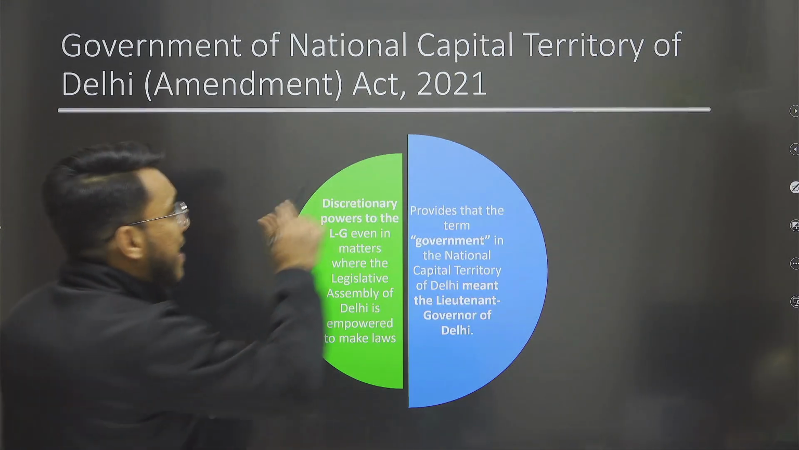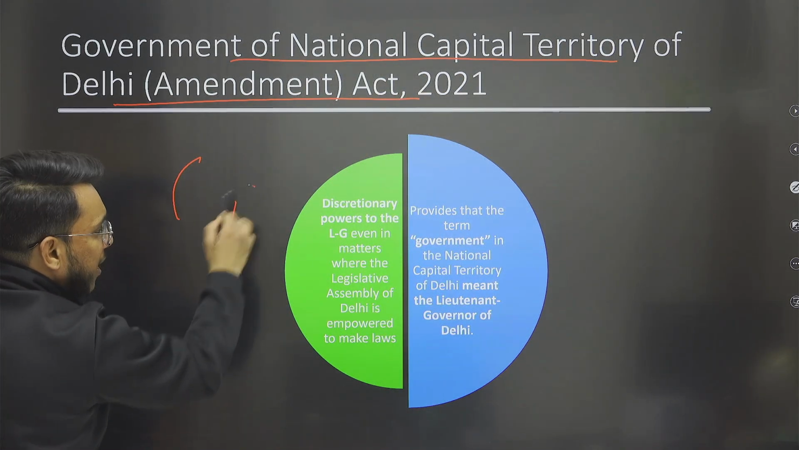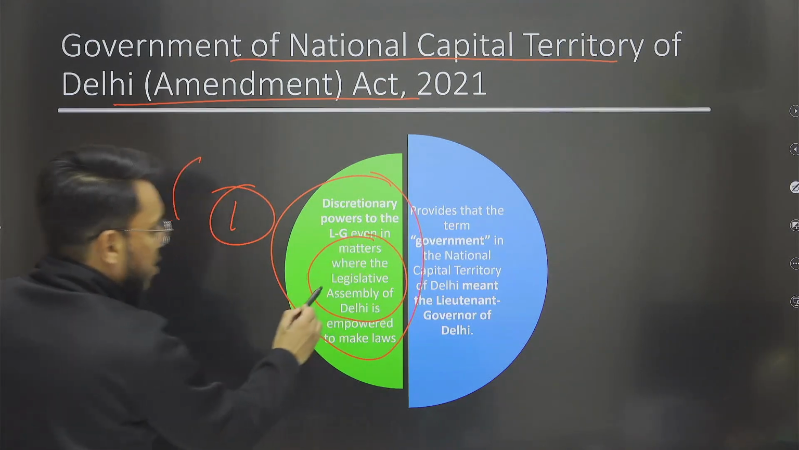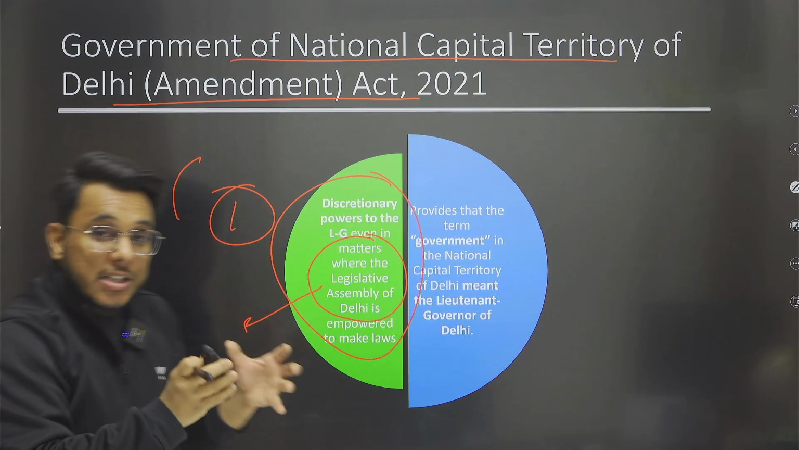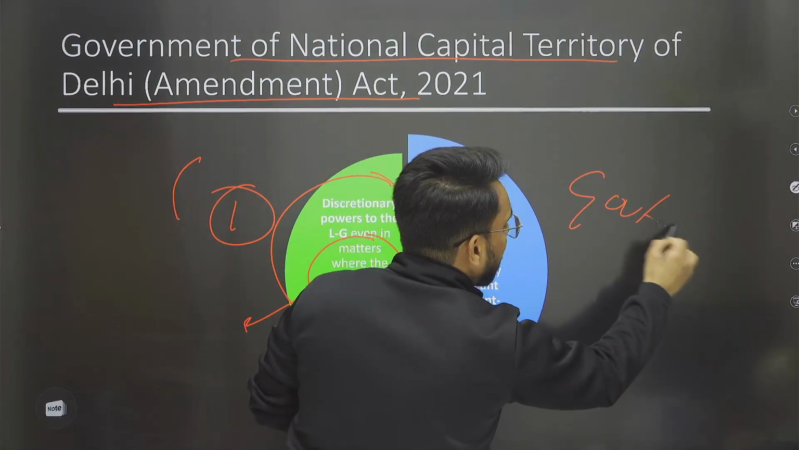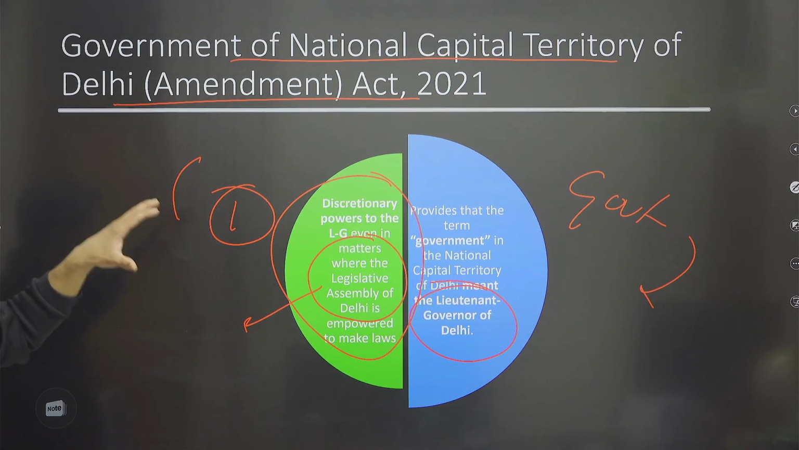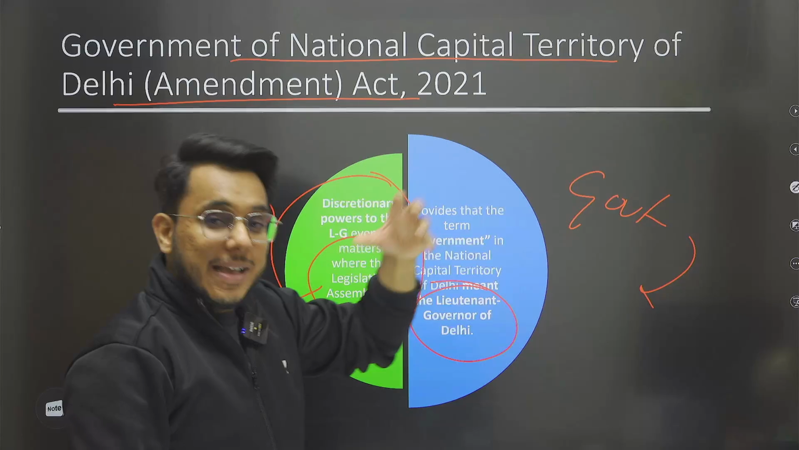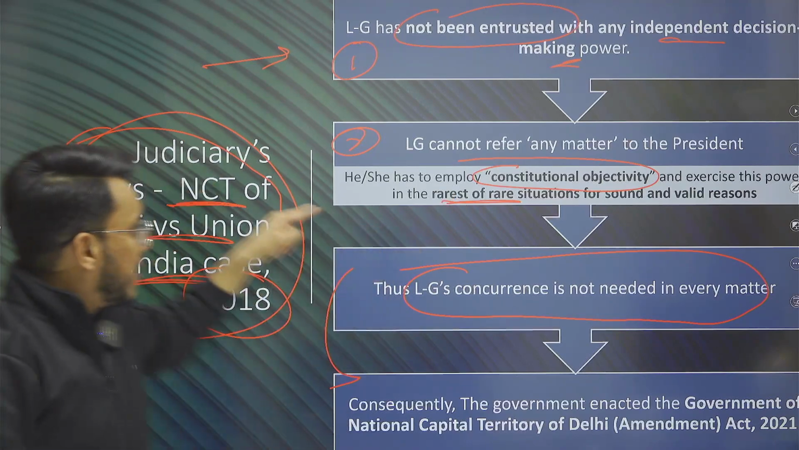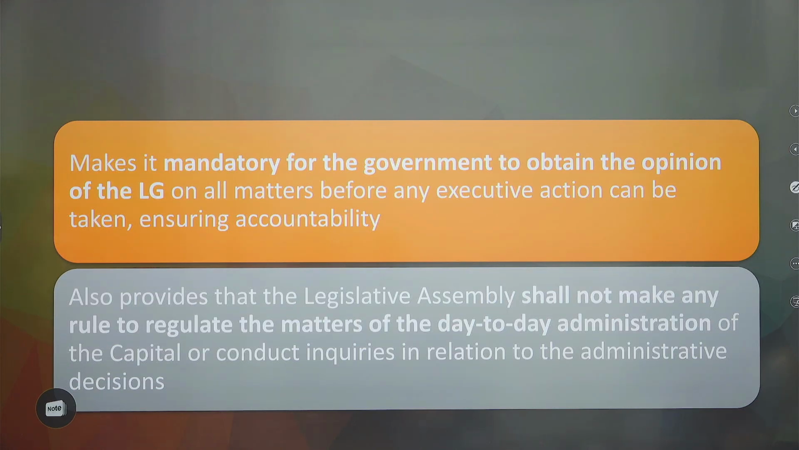But what happened in the Government of NCT Act 2021? Number one, discretionary power was provided to the LG even in matters where the Legislative Assembly of Delhi is empowered to make law. So the scope of discretionary powers is increased, and secondly, it has been said that the expression government will mean Lieutenant Governor of Delhi. So we see that clearly the central government has tried to bypass the Legislative Assembly of Delhi, the elected government of Delhi, which goes against the spirit of NCT of Delhi versus Union of India, case 2018. Is it clear or not?